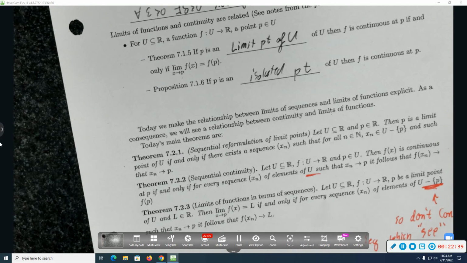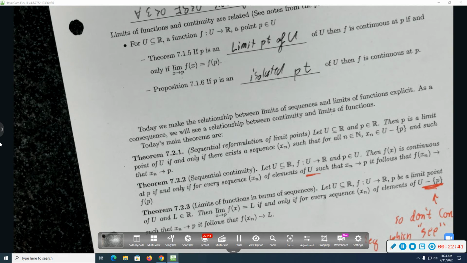So theorem 7.2.3 says the limit of f of x as x approaches p is L if and only if for every sequence x sub n of elements of U different from p, if x sub n converges to p, then f of x sub n converges to L.